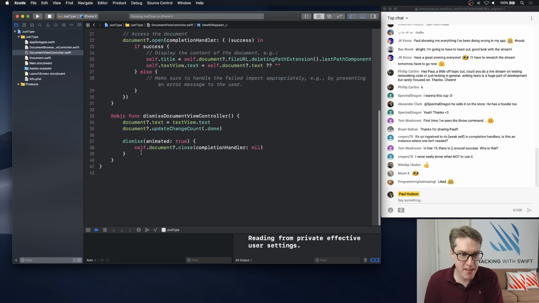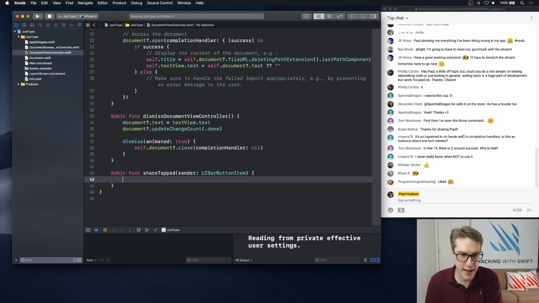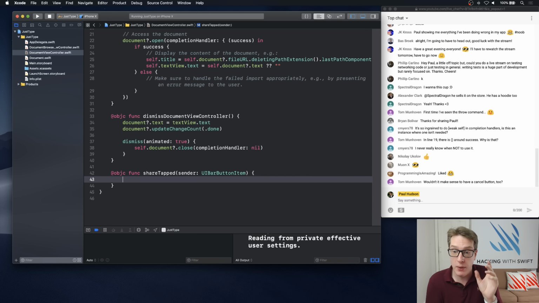And then for that method, I'll do @objc func shareTapped, has some sort of sender UI bar button item like that, where it's tapped. What we want to do really is share the URL to our document. Now this matters. We could share the text directly, of course, but if we share the URL to our document, iOS goes, aha, this is an iCloud managed document. We can do cool stuff with this. And it'll actually give us extra features when we share the URL directly.